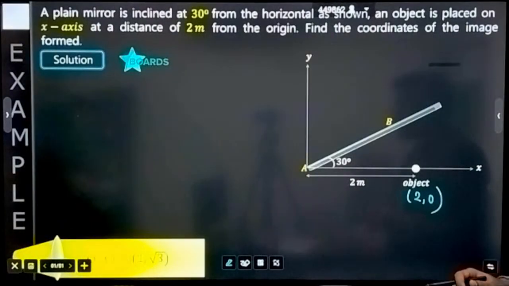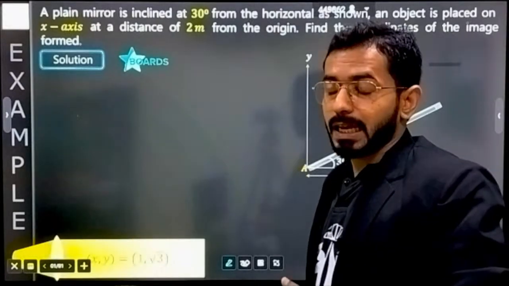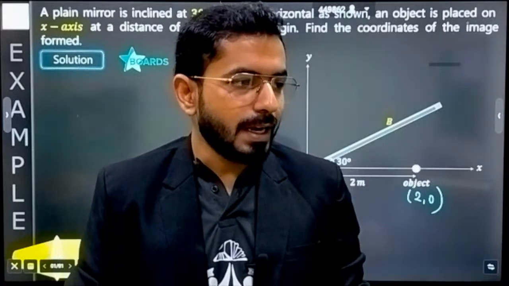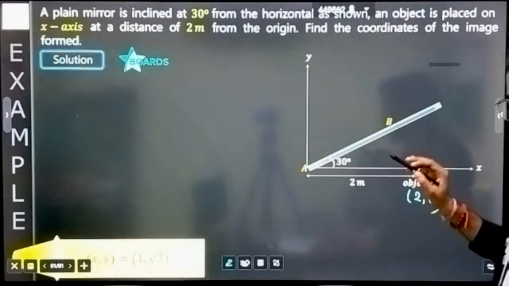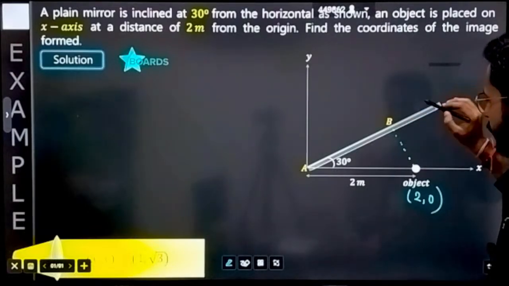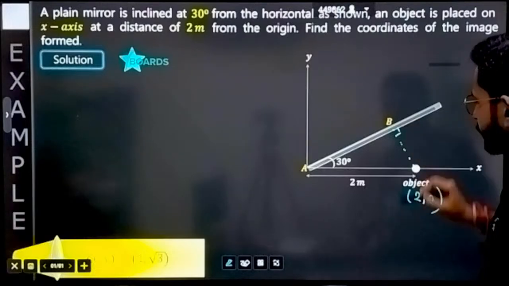How will the image be forming? I've told you in the last slide that a plane mirror acts as a perpendicular bisector between the object and the image. It acts as what? Perpendicular bisector. So here also it is going to behave like a perpendicular bisector. So firstly, let's calculate what is going to be this distance.